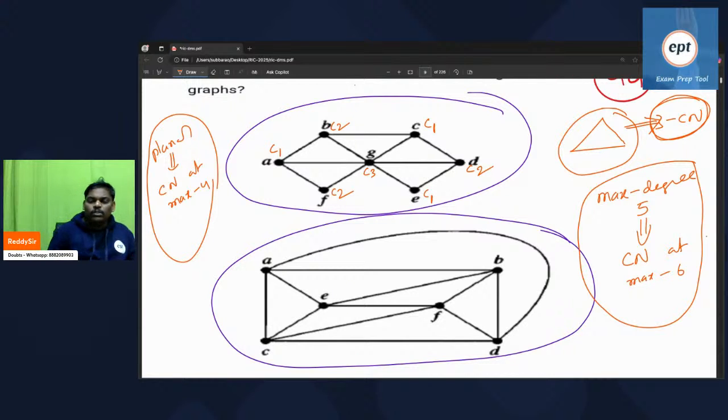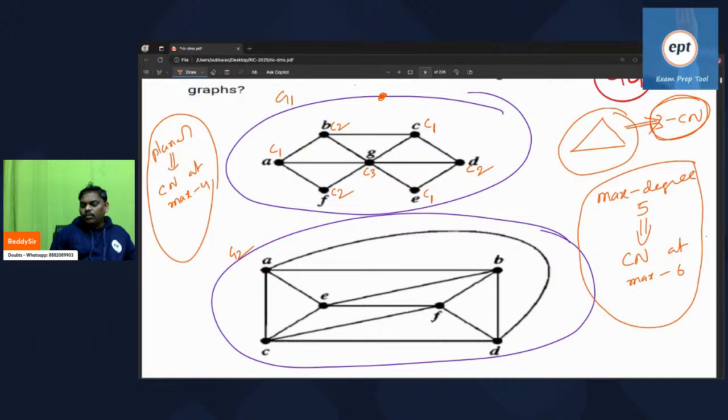And one more thing. First question I want to ask you. Is the first graph a planar graph? Can you check? See, no edge crossing. So the first graph is a planar graph. Because it is a planar graph, it doesn't take more than 4 colors. Number of colors should be either 4 or less than 4. That is the one thing.